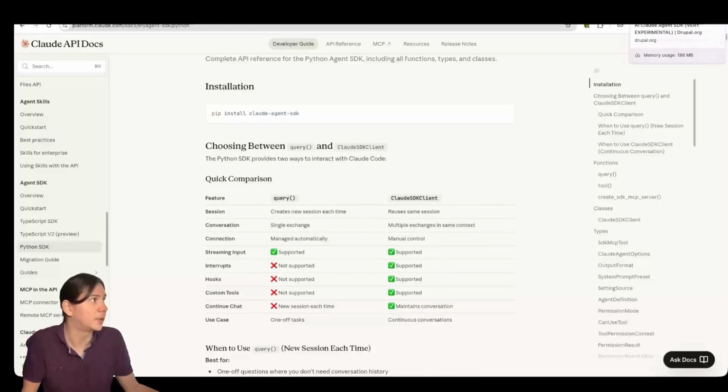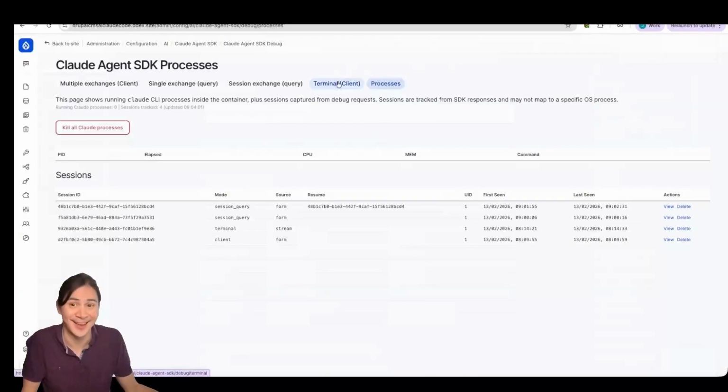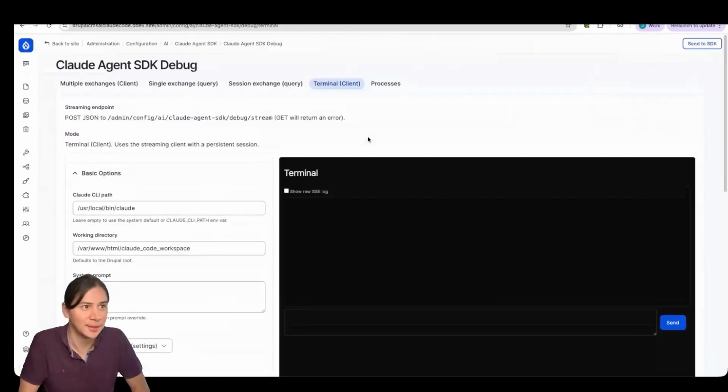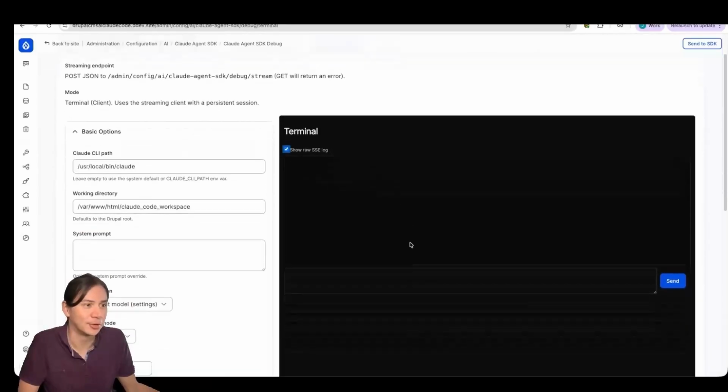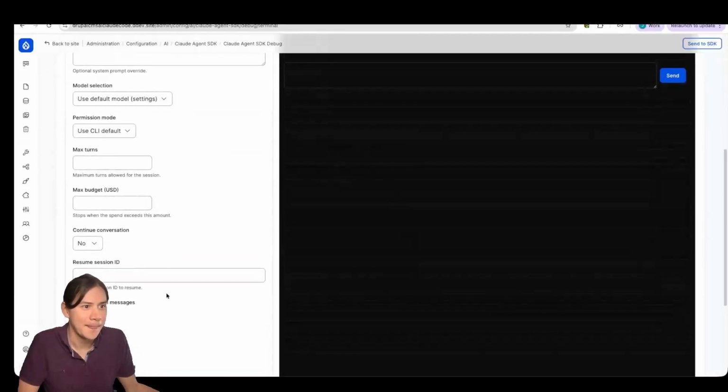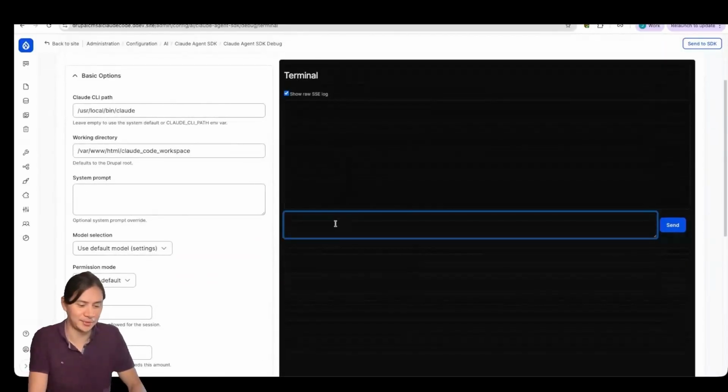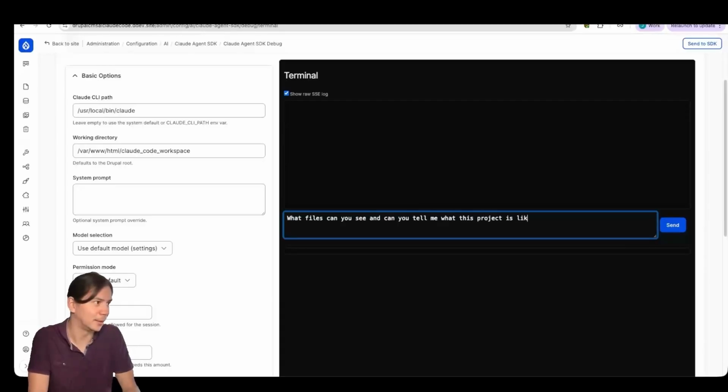And this is vibe coded, so I don't fully understand exactly how yet. I think I did point it to Symfony and Symfony Messenger. But if we go to this terminal thing, I'm going to show the logs. We're going to do the same thing again. Not going to resume the session, and I'm going to say, what files can you see? And can you tell me what this project is like? What software it's using? And why it's cool.